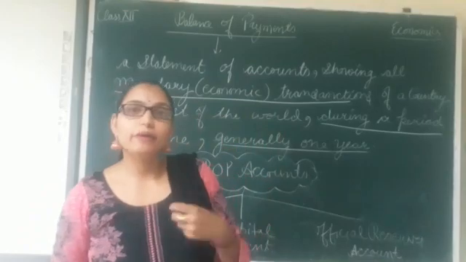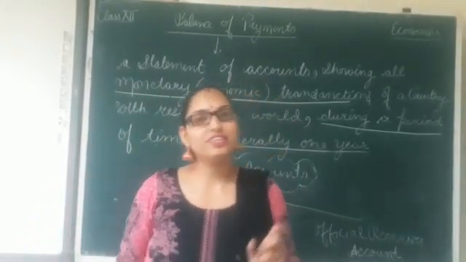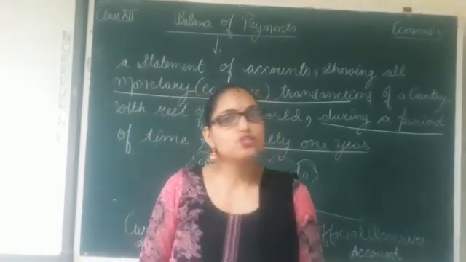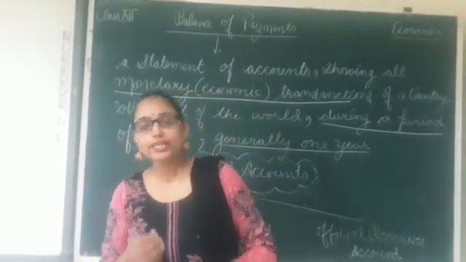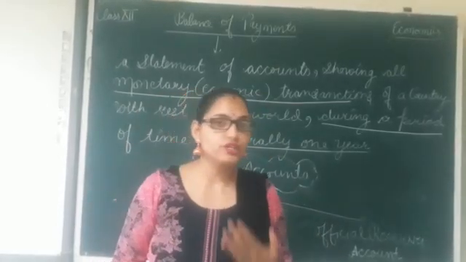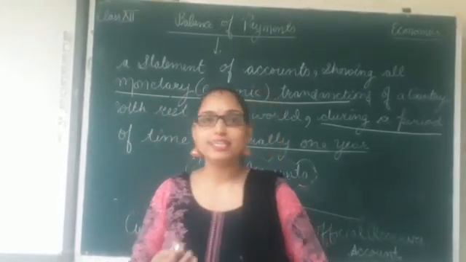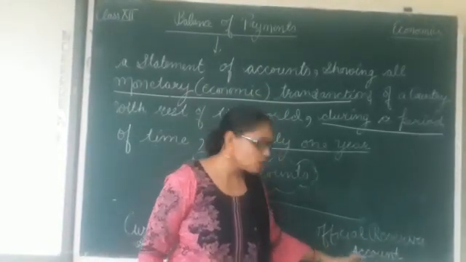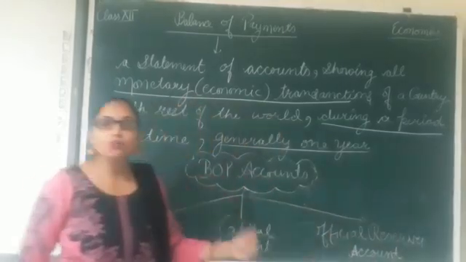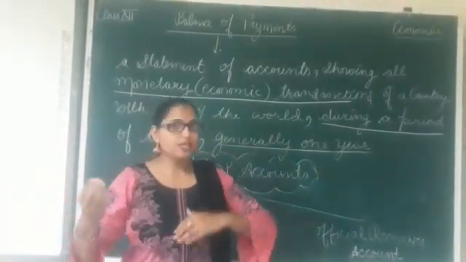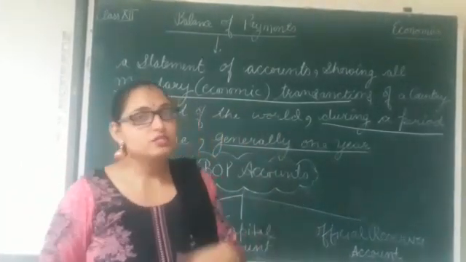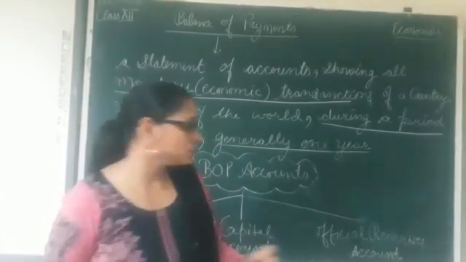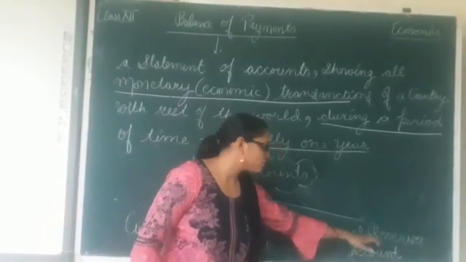And next is the official reserve account. This account records the transactions which affect the foreign exchange reserves of a country. Either it supplies foreign exchange or it demands foreign exchange, and due to it the foreign exchange reserves of the country increase or decrease. Such types of transactions are recorded in the official reserve account. Also, in order to maintain an equilibrium between the receipt side and expenditure side of the BOP, some official reserve transactions are made that are known as accommodating transactions. These are also recorded in the official reserve account.